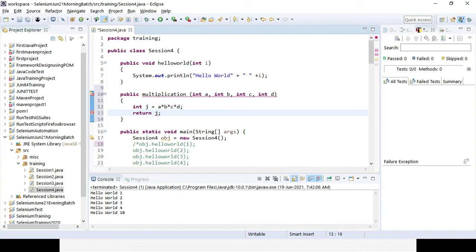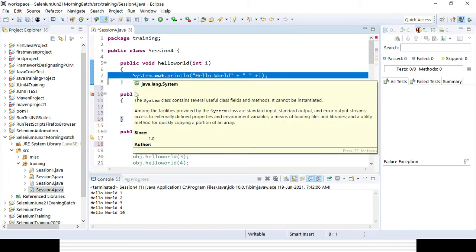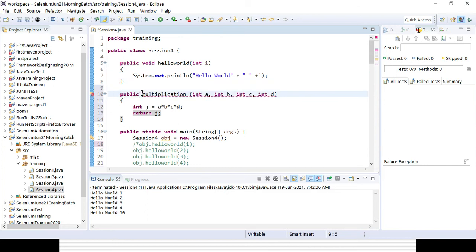J. Here you can see an error message, because it is returning something; it is not only printing out. So here I also need to specify a return type, because it returns an integer. So I will use public int instead of void. You can see the error message is gone. That's how I can create a method where I return something instead of void.